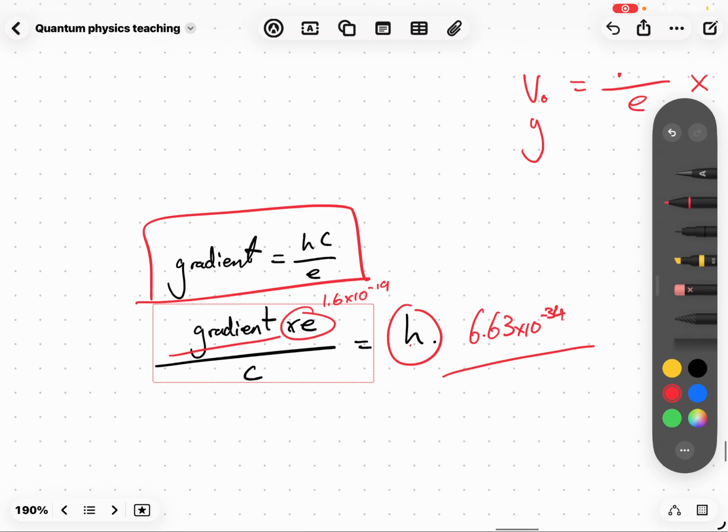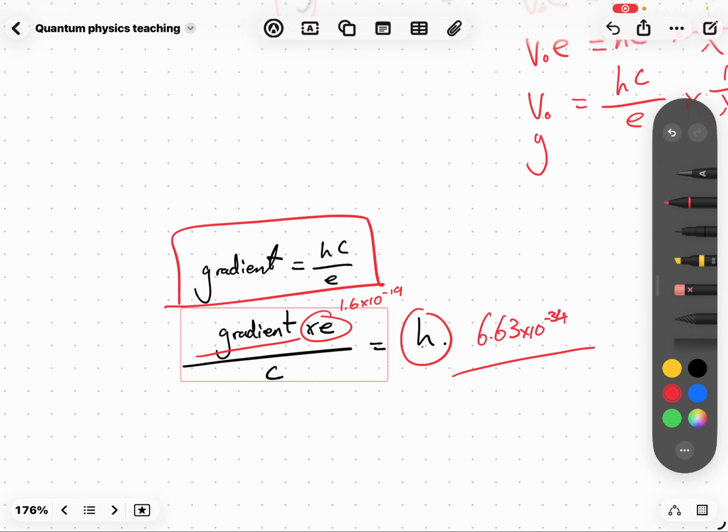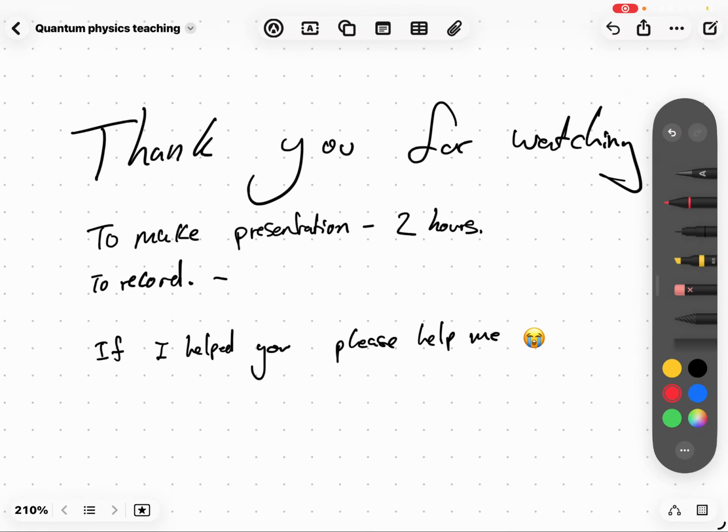That's the value we want to get in the practical. We probably won't get that. Quantum physics, done. Or should I say the first subtopic in the textbook, done.